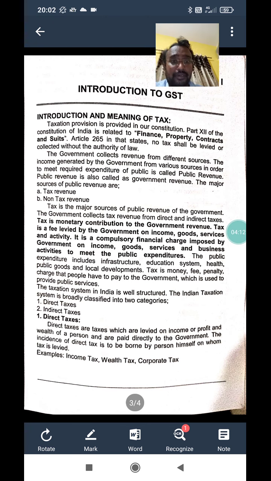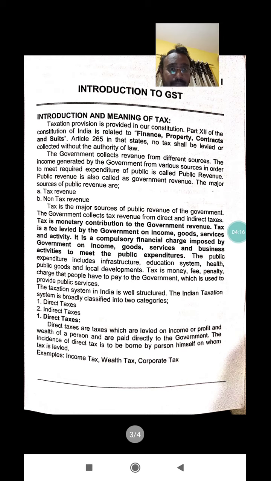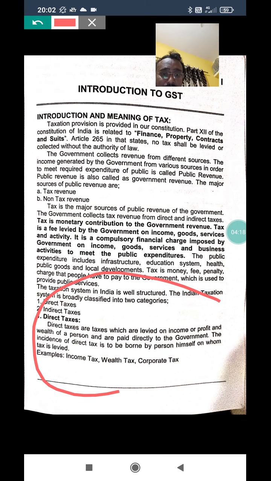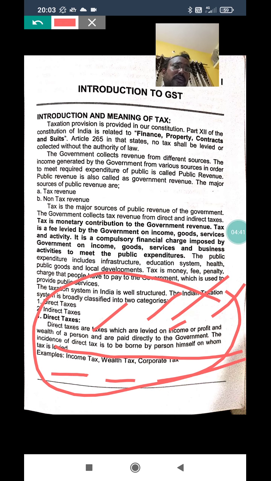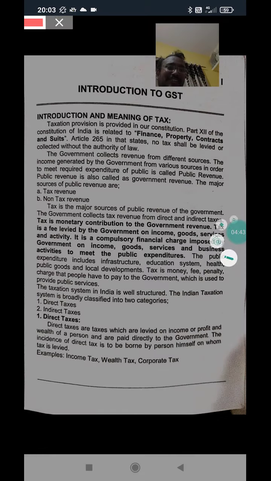Now let us move on to the first one. What is direct tax? Here the definition is given simply: direct taxes are levied on the income, profit, and wealth of a person, and are paid directly to the government. The incidence of tax is borne by the person on whom the tax is levied. Examples: income tax, wealth tax, corporate tax. I will make it very simple here.